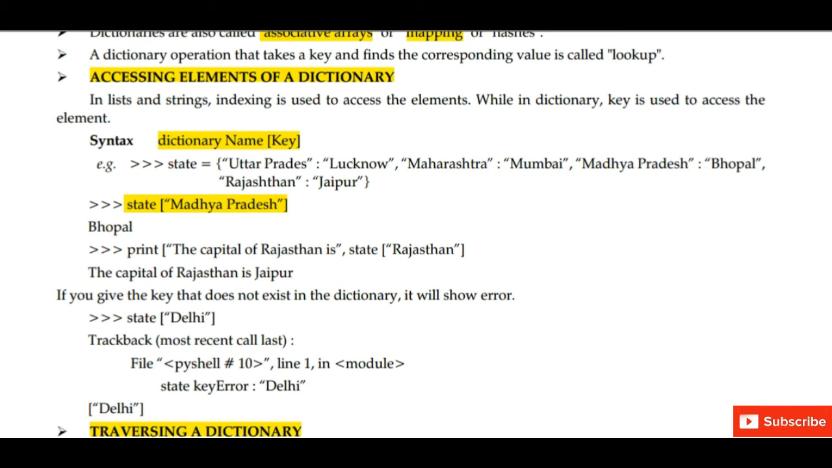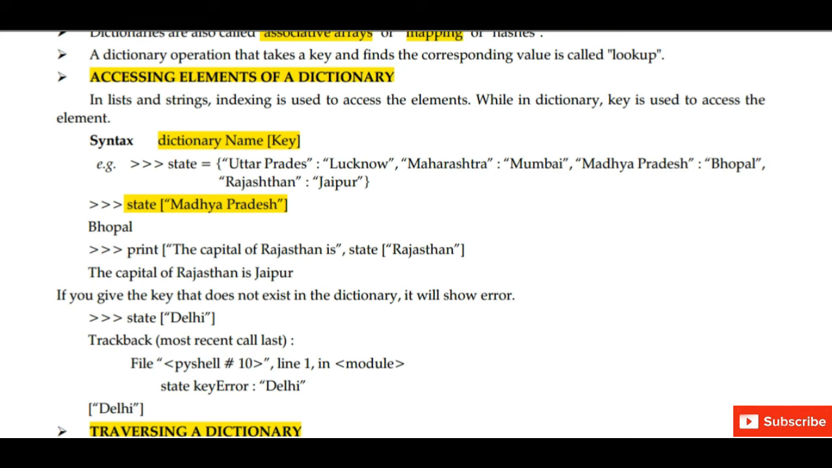If we want to access an element, find an element, so we will use the key. For example, we will write the dictionary name and in the bracket we will write the key. So we will get the corresponding value of the key. Like in this example, we have created a dictionary state. State is equal to Uttar Pradesh colon Lucknow, Maharashtra colon Mumbai, comma Madhya Pradesh colon Bhopal, Rajasthan colon Jaipur.